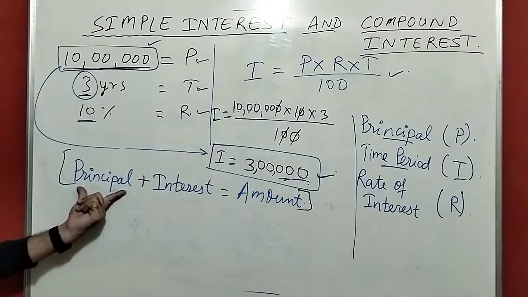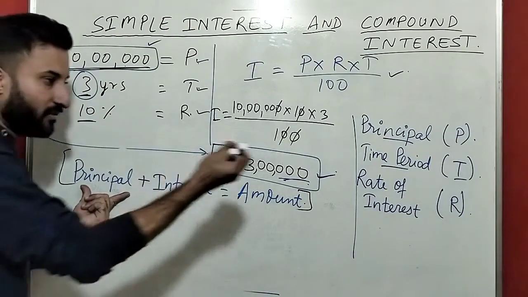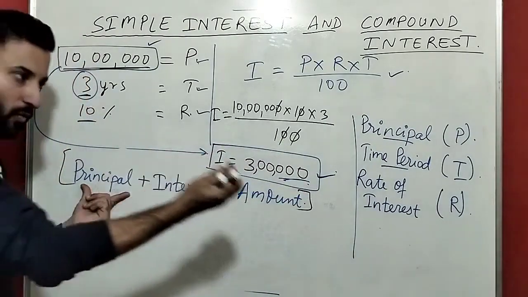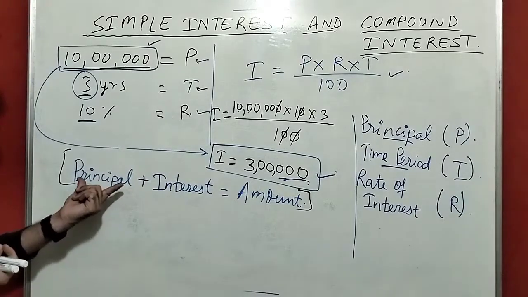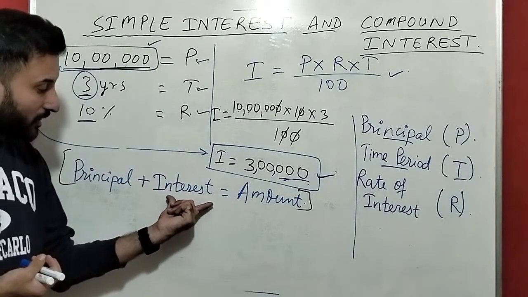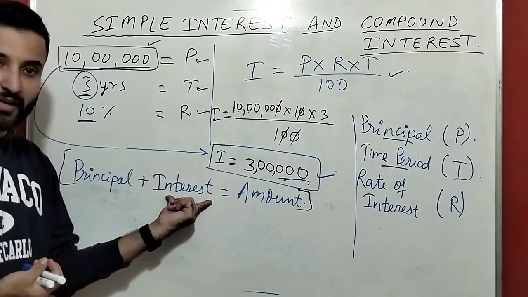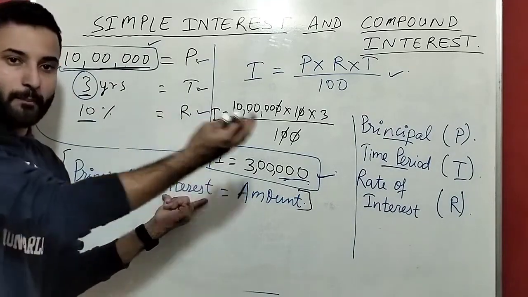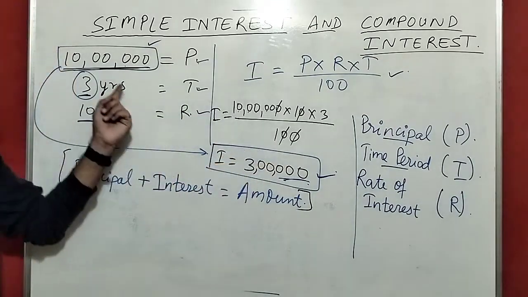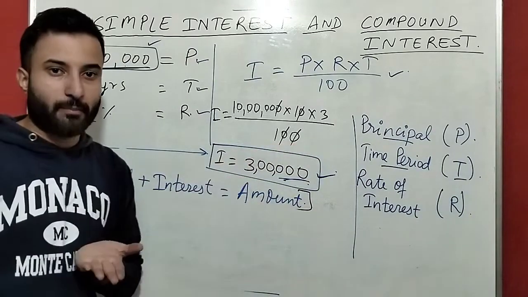The amount formula is the principal, the money you took or borrowed, plus the extra charges, which means the interest you are paying. As I told you, I borrowed 10 lakh rupees from the bank.